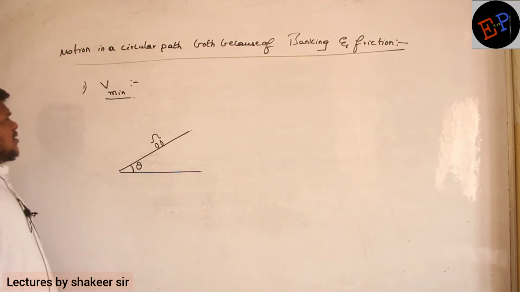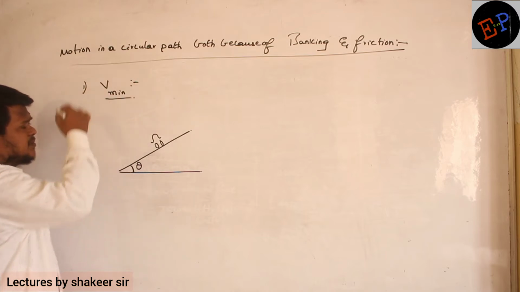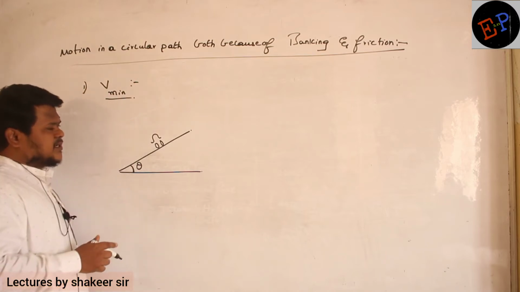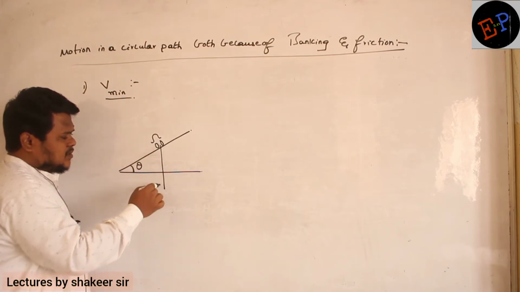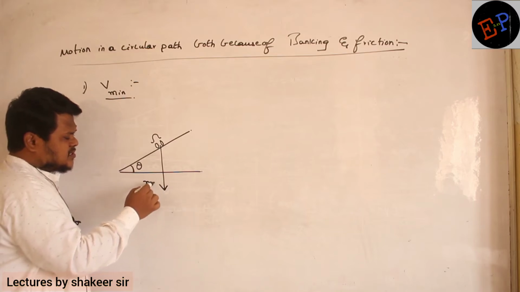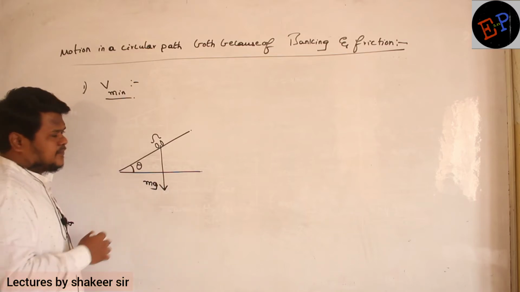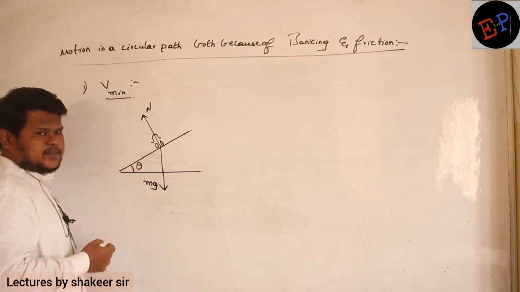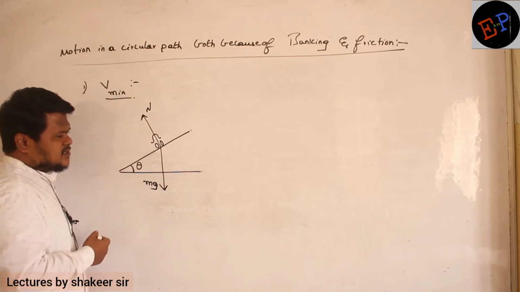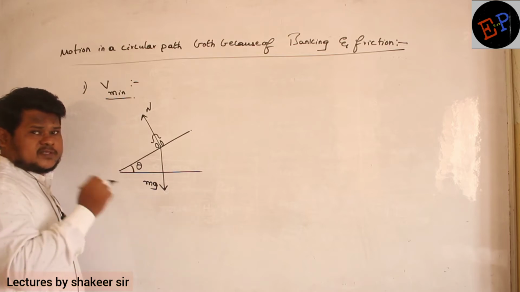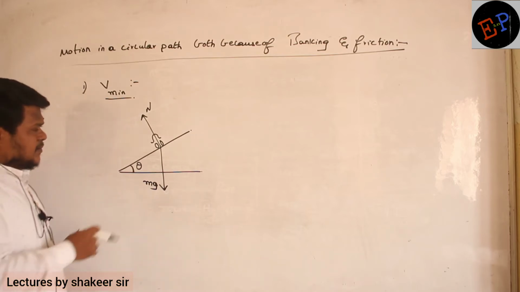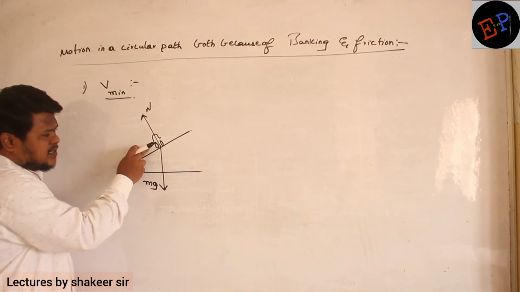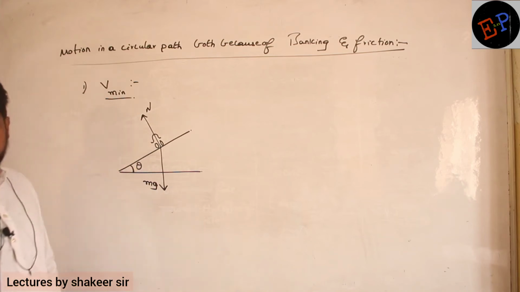Okay. Now can you say what is meant by minimum velocity? Can anybody say? Weight mg is acting in the downwards direction. Are you able to understand? Normal reaction is acting in this direction. Okay. Now what is meant by minimum velocity? Minimum velocity means if it travels less than this velocity, the body will come to the center. That is the meaning of this, no?